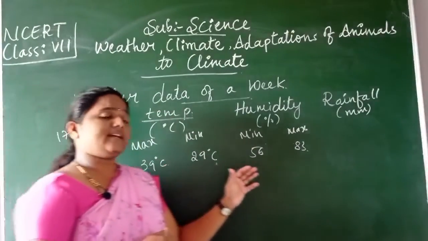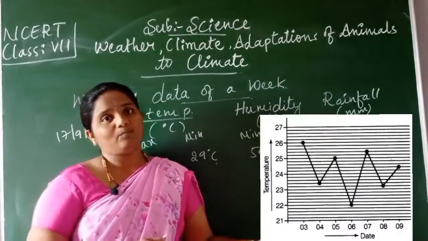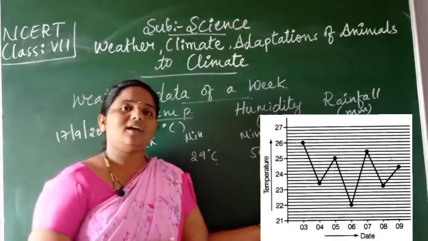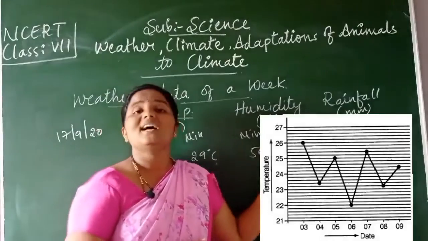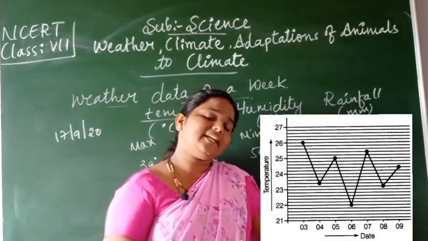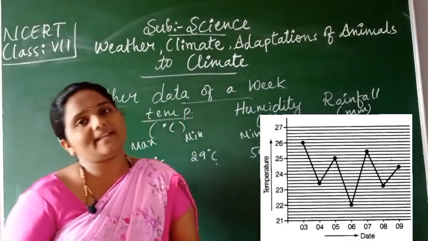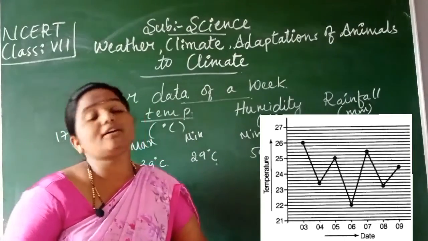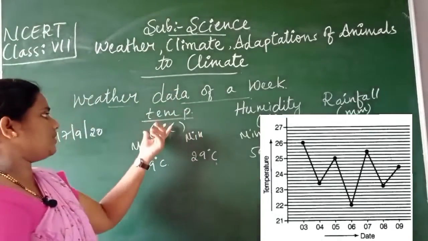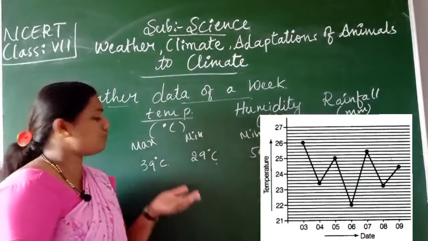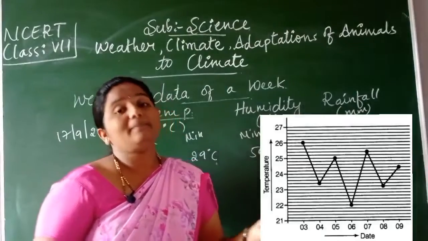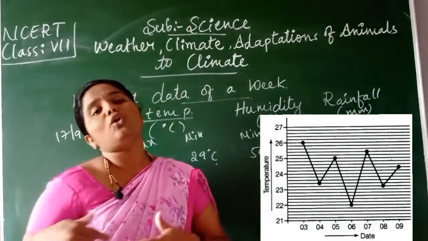Now, when we look at the graph, children, it clearly tells, and this is just a simple example, that on particular days the maximum temperature of Shillong is at this level, whereas after 1 week it has fallen, meaning reduced. The weather data is going to differ from one place to another. For example, when we take the temperature at this place, it would be 39 degrees Celsius. When we talk about some other place, it may vary, since it all depends on the place.